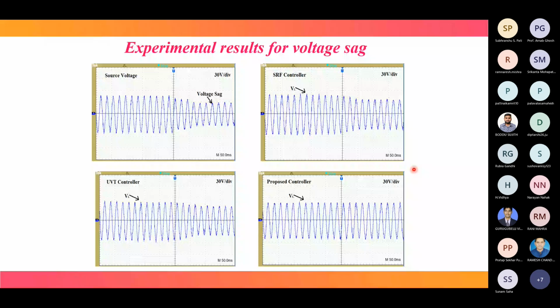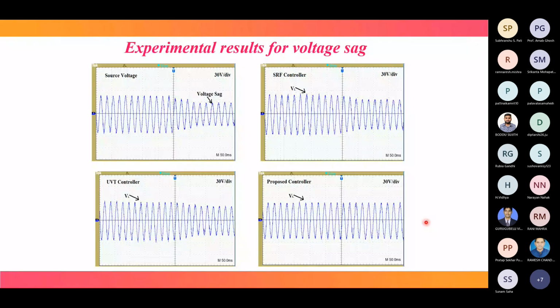So voltage sag over this portion means whatever voltage level is there, now voltage is reduced, voltage sag is created. Our control algorithm SRF controller eliminates sag, but still sag is there. This voltage level is not the same as the previous one. The UVT controller also improves this voltage sag, but still sag is there. But using the proposed controller, it is completely at level, the same level after sag as before sag was created.